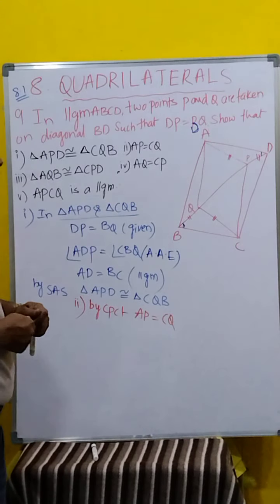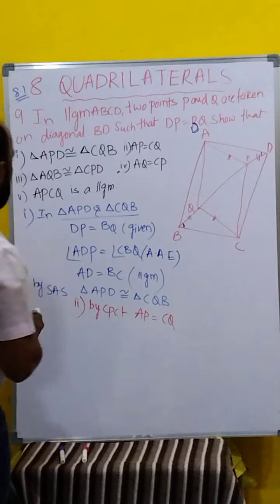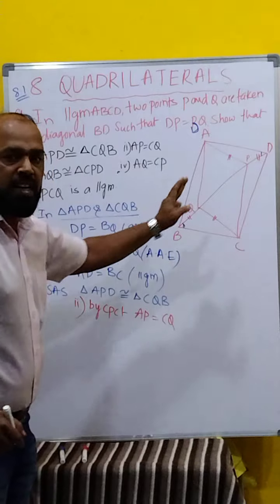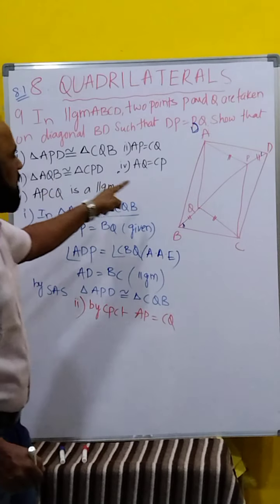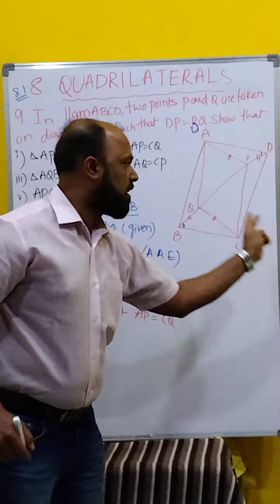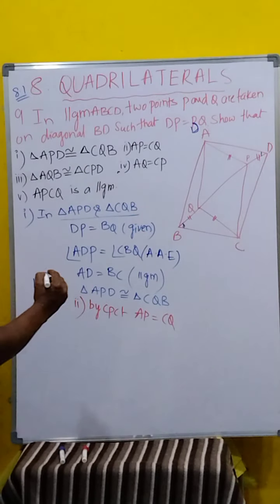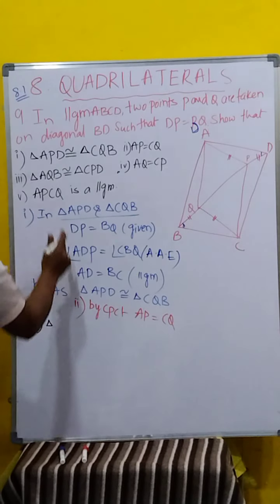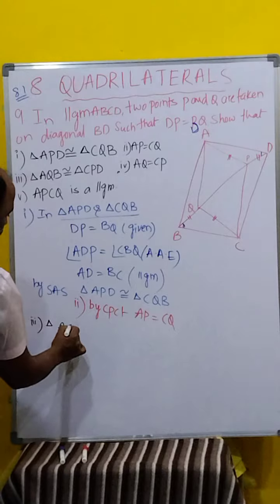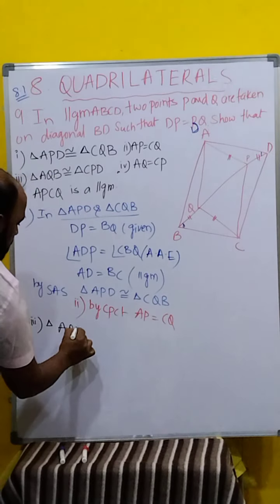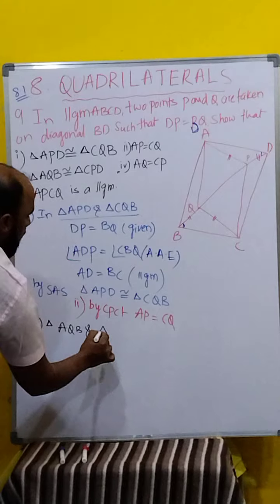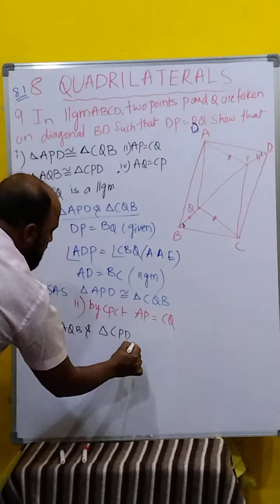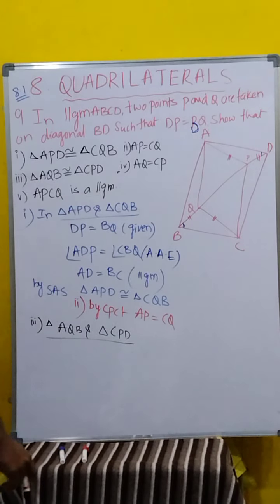Now we will go for the third one. What is the third one asking? Triangle AQB, the complete left side triangle, and triangle CPD, the complete right side triangle. Clear, children? Third one. In triangle AQB and triangle CPD, what is given, from that only we are assuming.